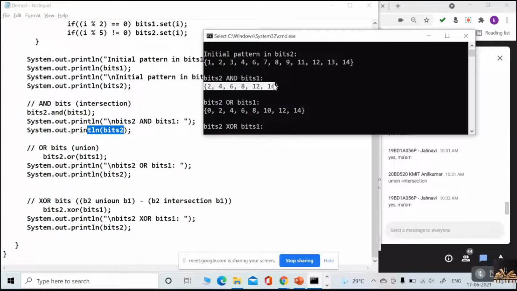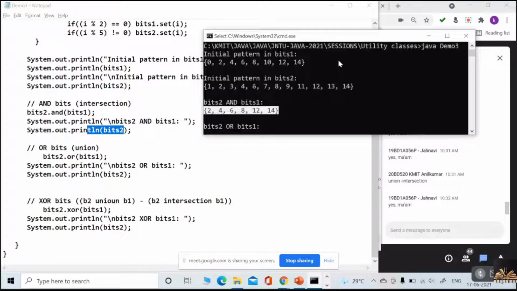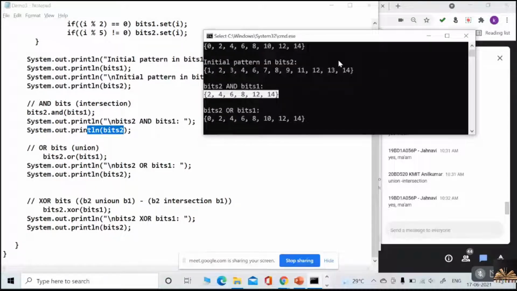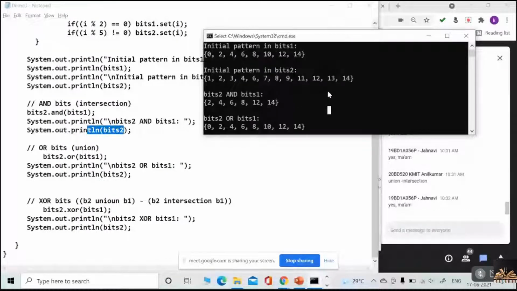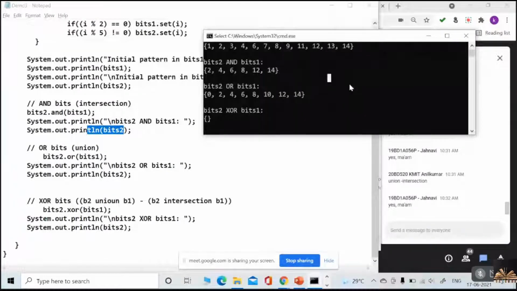Very good. In both the sets, the common elements are even numbers only. Next, OR means union. Did you understand this union operation? Apart from the bitset 2 values, what are all the unique elements I have?